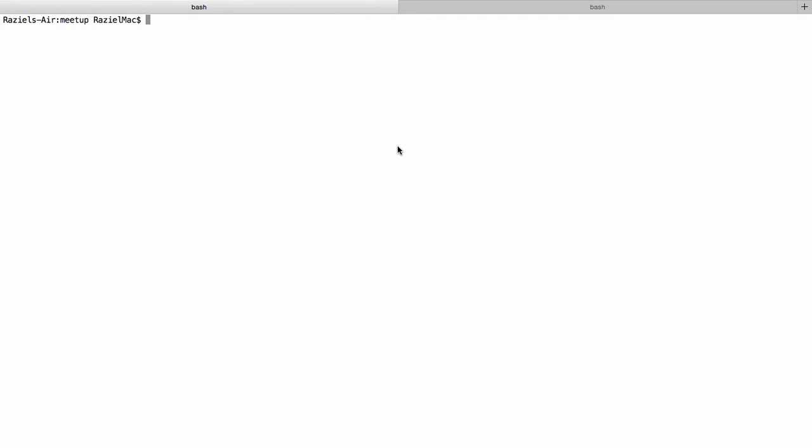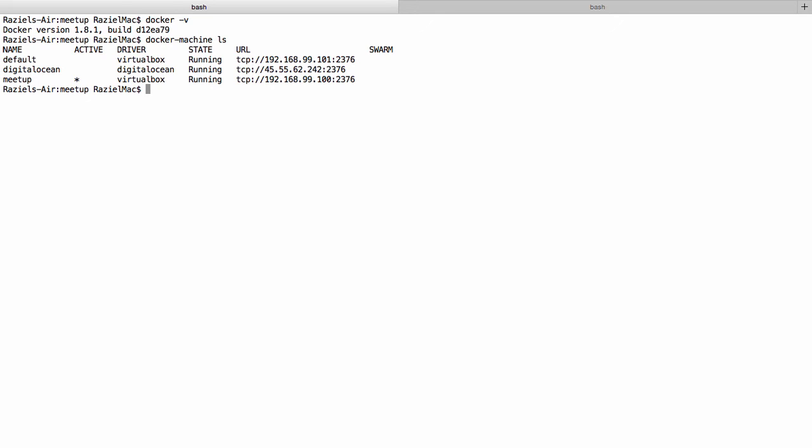Okay, here in the console, let's first start and see what we have installed. So I run docker -v, and we are running Docker version 1.8.1. Let's see which hosts we have installed. So we do docker-machine ls, and we can see that we have 3 hosts. In today's meetup, we will use the meetup host, which is local. You can see that the driver is VirtualBox.